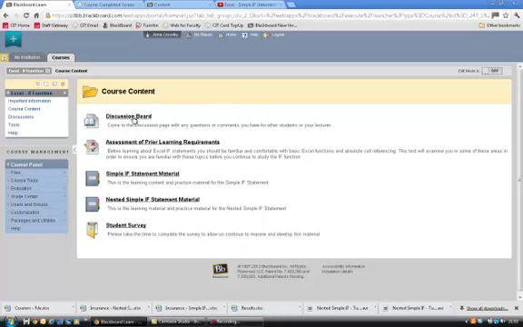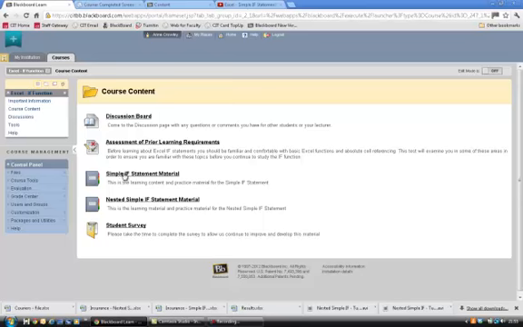So the discussion board is there, and we'll come back to the discussion board later on. You've got an assessment of prior learning, which basically takes you through some of the material in Excel, or some of the knowledge of Excel that you should have before you take on if statements at all. It's a short assessment of about 10 questions, and you can do it multiple times, and basically it'll allow you to identify the knowledge you should have before you begin with if statements at all. So that's your assessment of prior learning.